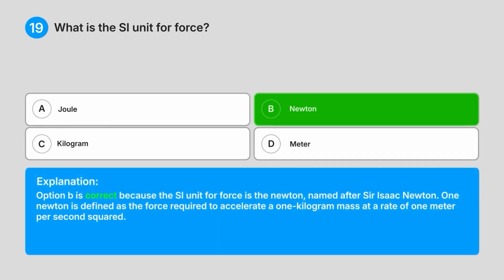Explanation: Option B is correct because the SI unit for force is the Newton, named after Sir Isaac Newton. 1 Newton is defined as the force required to accelerate a 1 kilogram mass at a rate of 1 meter per second squared.